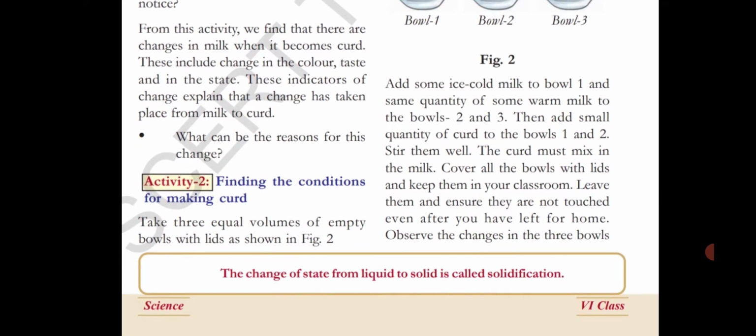Add some ice cold milk to bowl 1 and the same quantity of warm milk to bowls 2 and 3. Then add a small quantity of curd, that is, a sample curd, to bowls 1 and 2. Stir them well. The curd must mix in the milk.